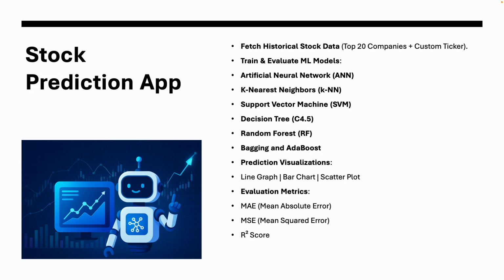These include artificial neural network, k-nearest neighbors, support vector machine, decision trees, random forest, bagging, and boosting. For prediction visualization, there is a line graph, bar graph, and scatter graph, and it gives us the ability to choose between these visualizations. For evaluation metrics, it evaluates MAE, mean absolute error, MSE, mean squared error, and also the R-squared score.